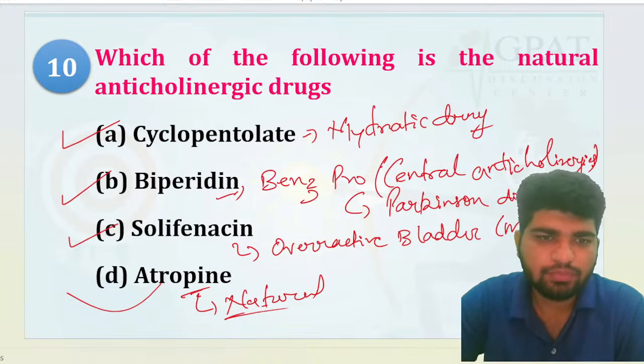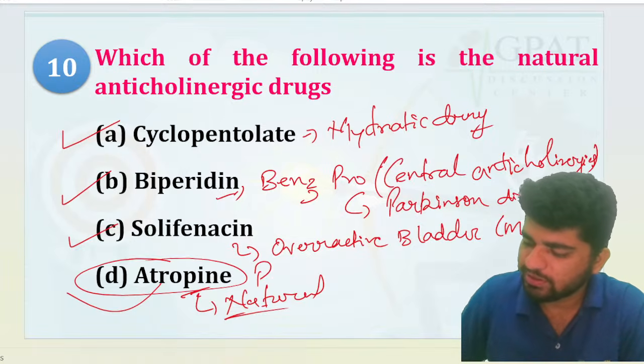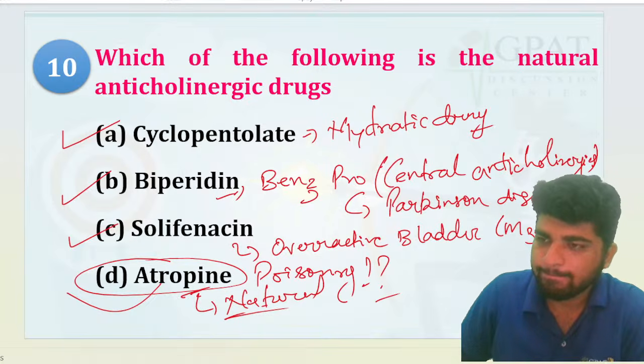Okay, do we have anything else from here? Yes, atropine poisoning. Which one is useful in atropine poisoning? Can anyone tell me?